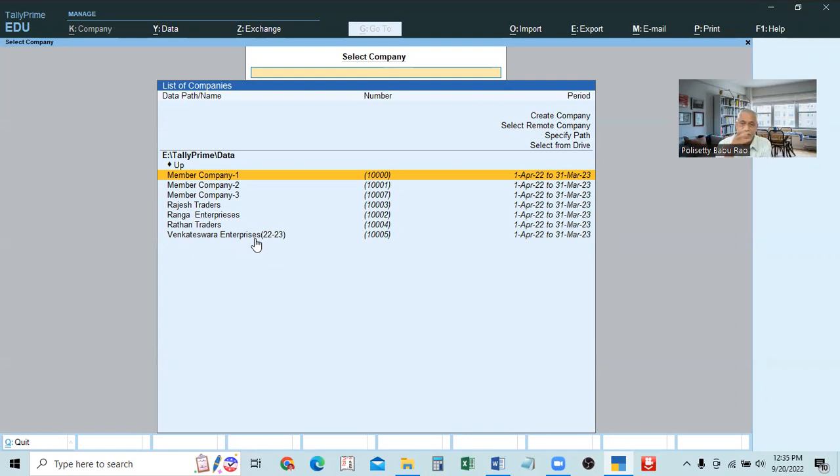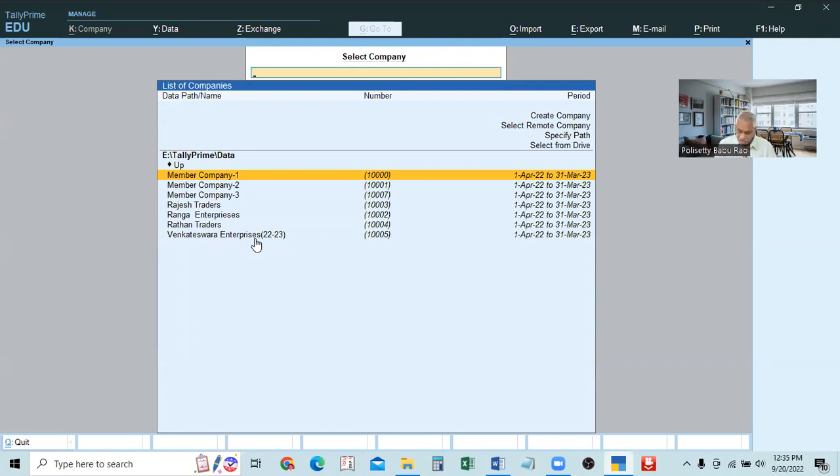Suppose you are creating a new account, you are creating a new ledger, or some ledgers are already existing. In the case of an old company, some ledgers will be existing, some ledgers will be opened newly. That is, new ledger accounts you have to open. So for that purpose, first of all, when you open Tally, we will go to the select company page. Select company page means listing all the companies, names of the company, is called select the company.